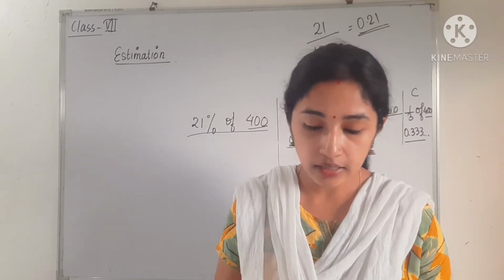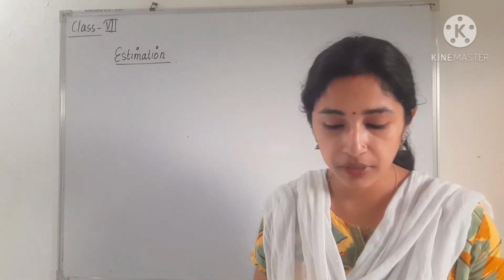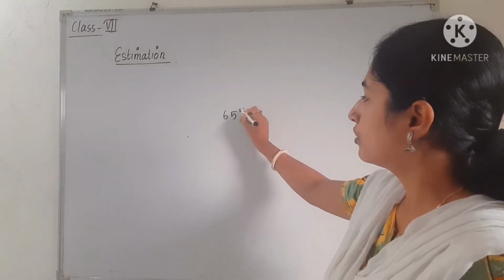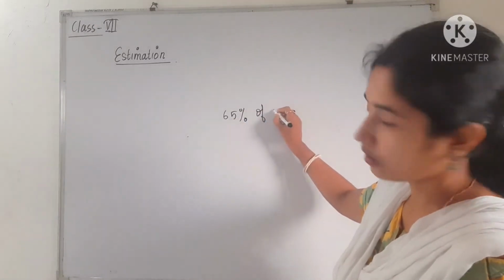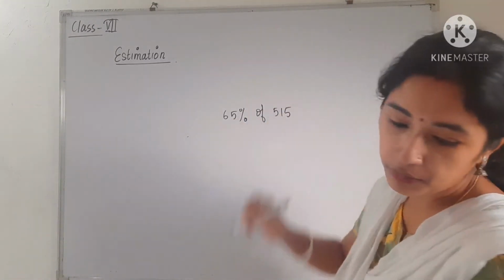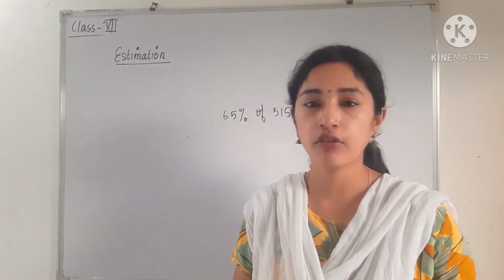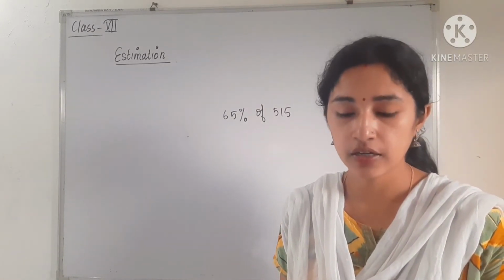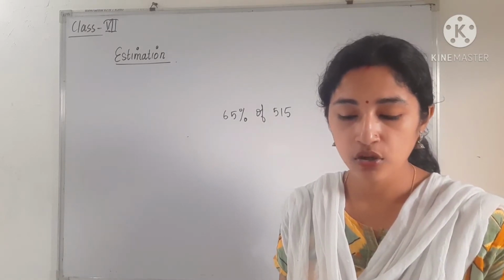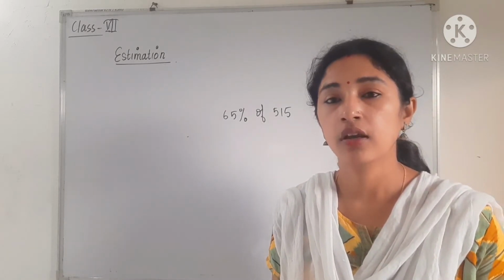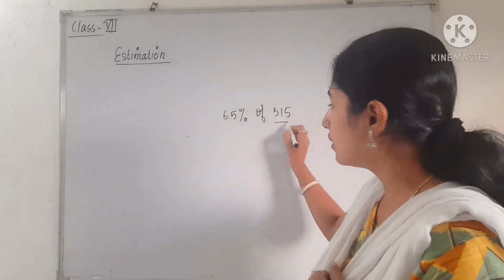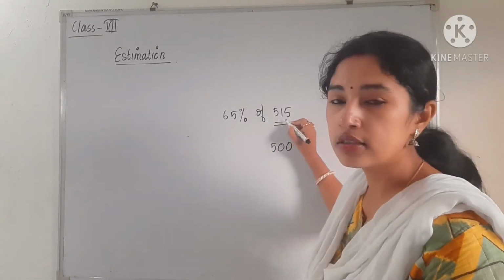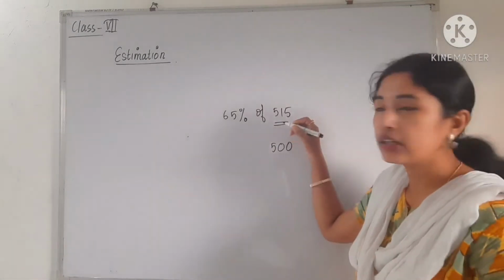Okay. So like that also in B number, the question is 65% of 515. So in option number A, you can see 3 by 5 of 500 is given. Similarly in option number B, 2 by 3 of 500 is given. In C option also 3 by 4 of 500 is given. That means you have to make this number 500. So just make it 500. So we are deducting this number. That means we are rounding down.